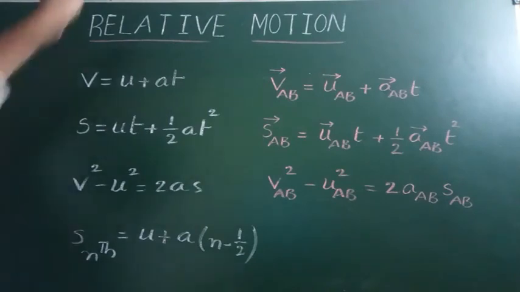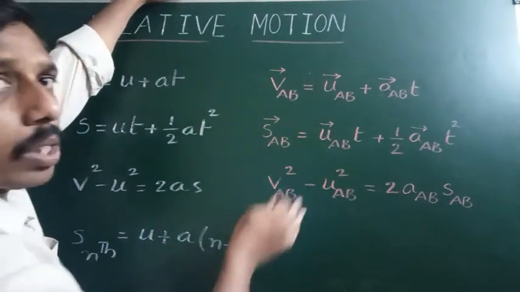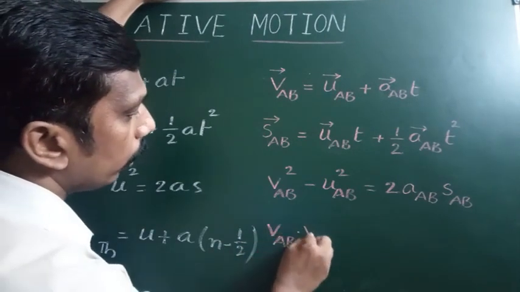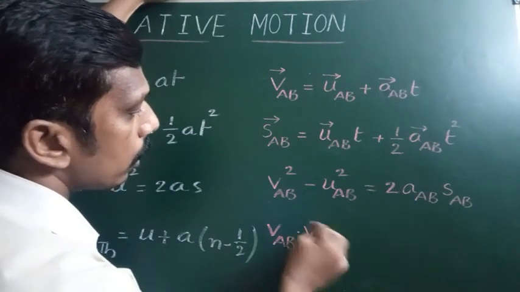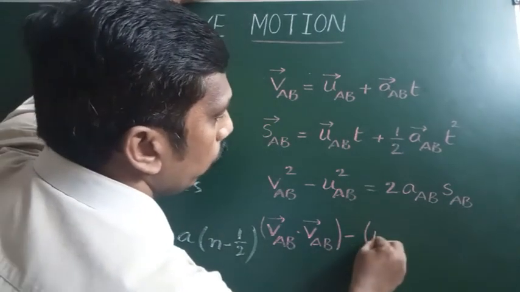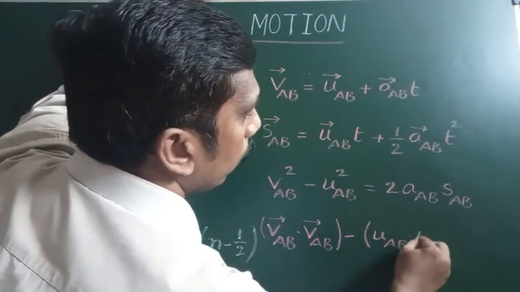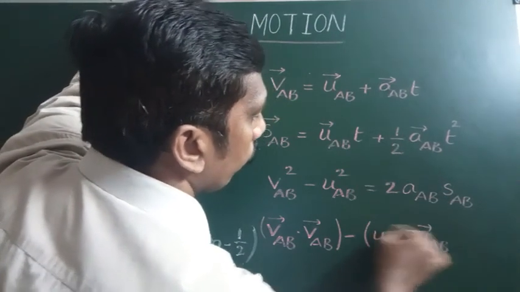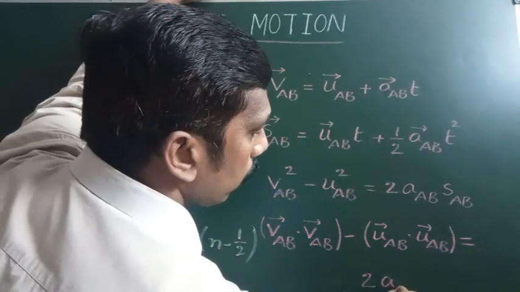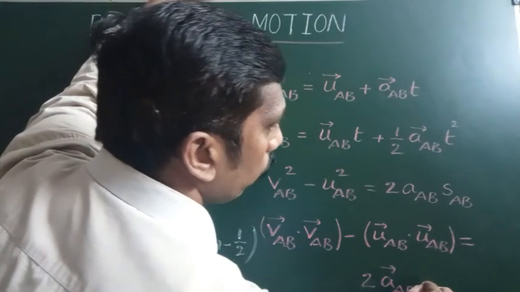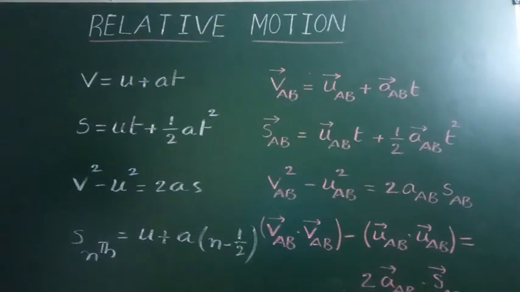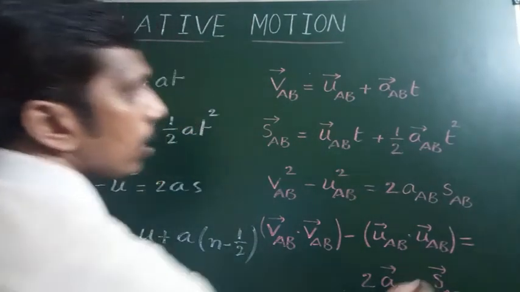This equation we can write in vector form: VAB dot VAB, that is the dot product between the same physical quantity, minus UAB dot UAB is equal to 2 into acceleration of A with respect to B dot displacement of A with respect to B. So these are the equations we are using in equations of motion.